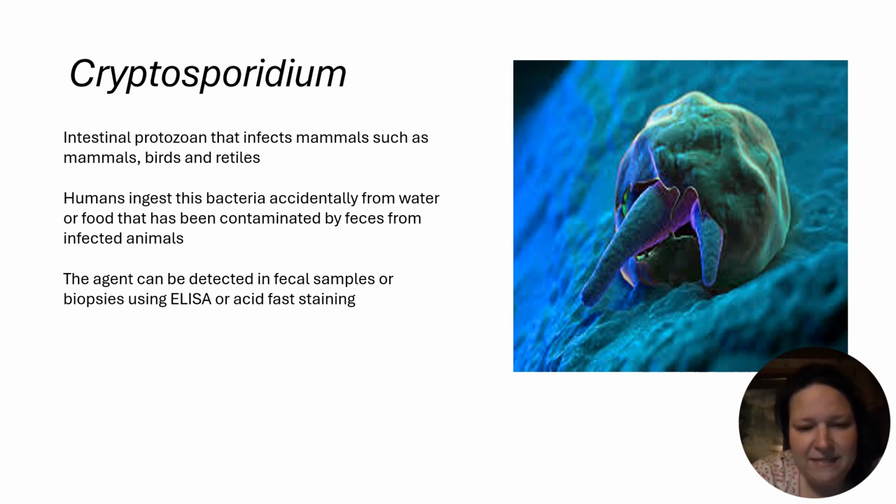Humans ingest the organism accidentally from water or food that has been contaminated by feces from infected animals. So, again, if a snake's been out in the water that has this and you drink that water not knowing that that's there, that's another way you can get infected. The agent can be detected in the fecal samples or biopsies using, again, the ELISA or the acid-fast staining.